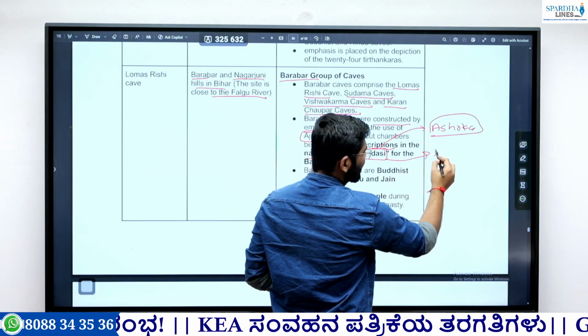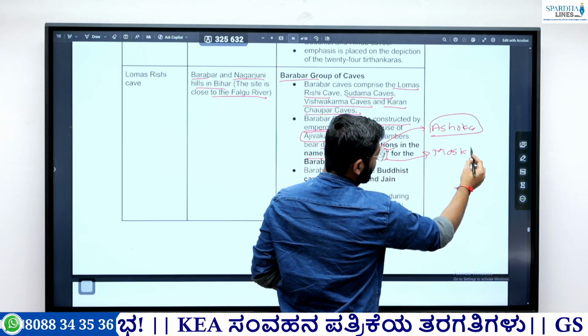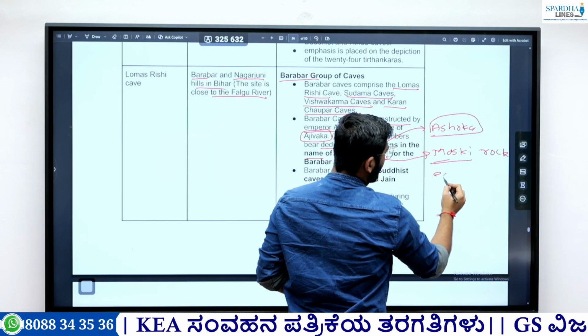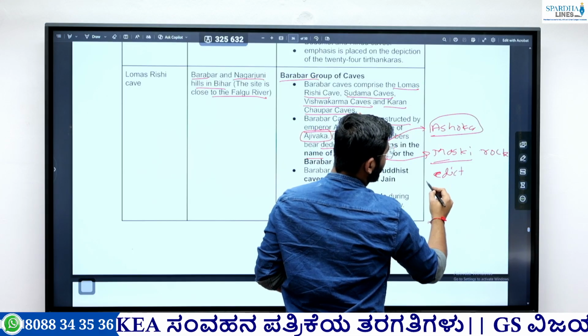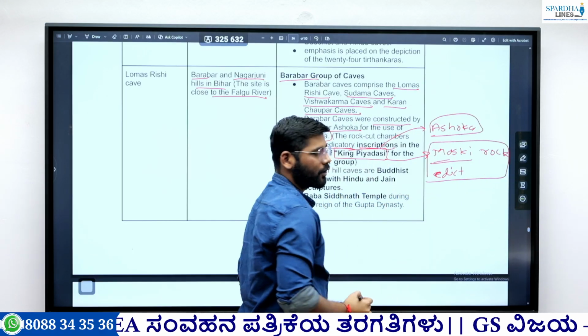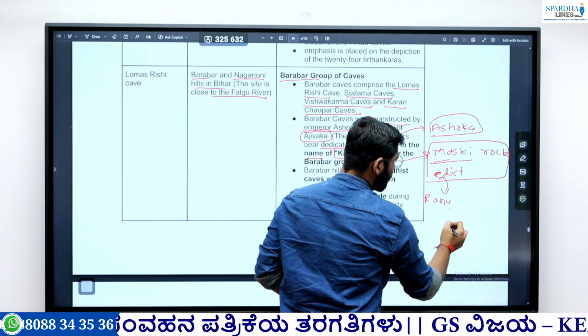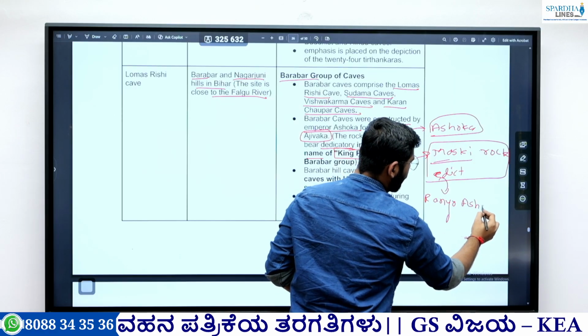Okay, and how did we get to know that Piyadasi is associated with Ashoka? Through the Maski rock edict of Ashoka. Because the Maski rock edict, which is also Ashoka's minor rock edict, mentions Ashoka as Raja Ashoka.